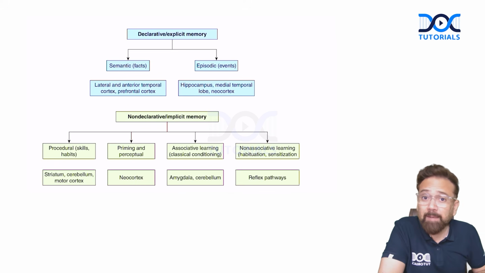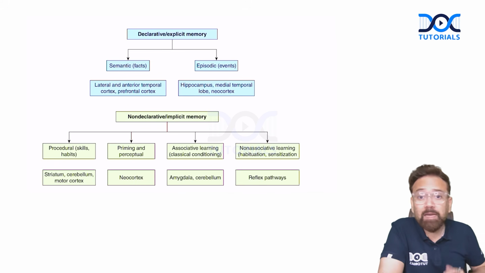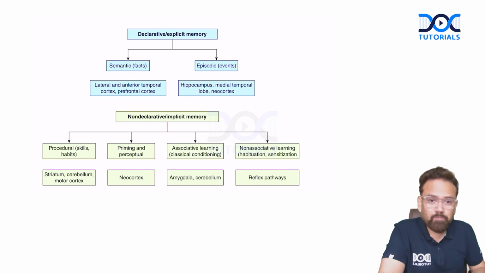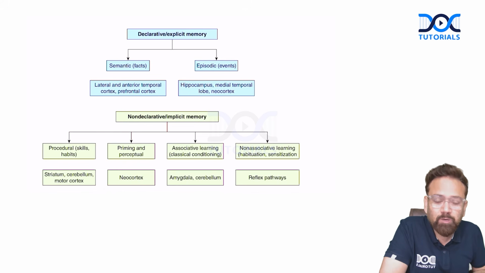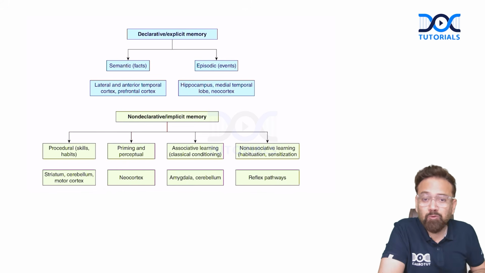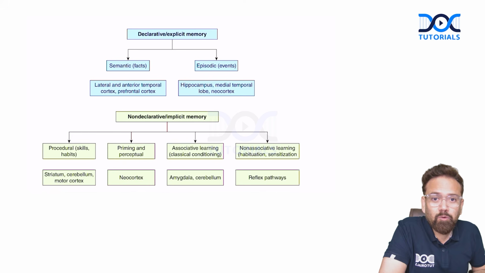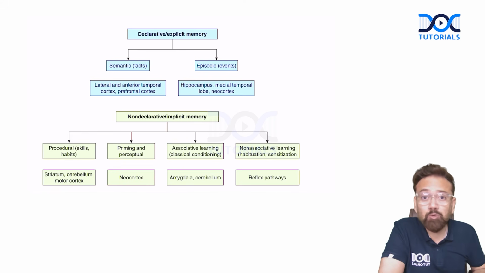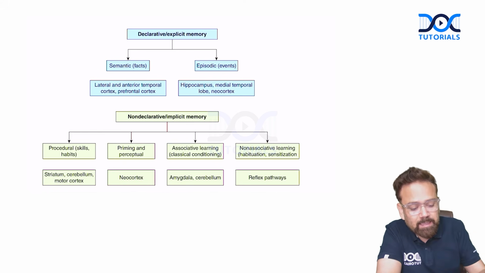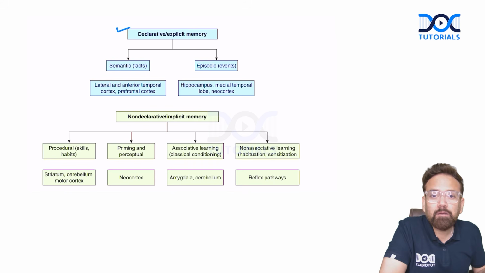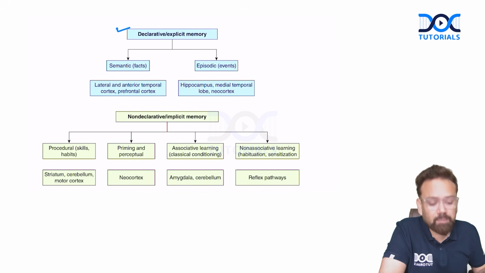So there are two types of memory. One is declarative. For example, if I ask you, do you remember your exam question? Yes, you can declare. Or if I ask you, what is your name? What is your place of birth? What is your date of birth? You can declare. So declare is declarative memory. It's also called explicit memory.